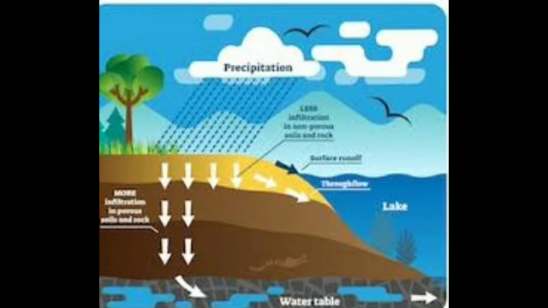So after precipitation, the water sometimes goes into the oceans or rivers or onto the ground surface, or sometimes it is absorbed into the soil itself. This is called infiltration. Dear children, this cycle continues again and again. So this is called the water cycle. Clear children? Yes.